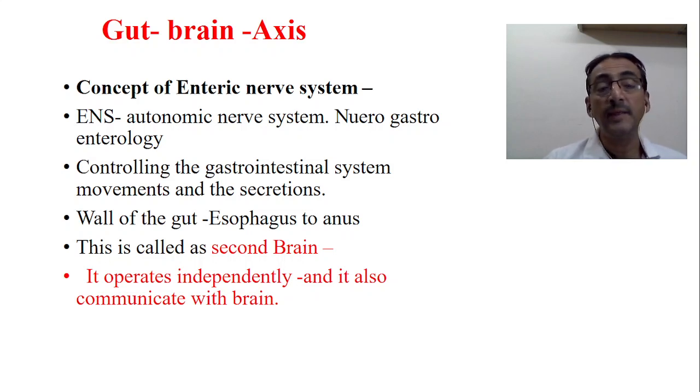Actually, this system extends from the esophagus to the anus. We know that the gut wall starts from the esophagus and ends at the anus. This is also called the second brain. Why? Because most of the time it operates independently, and it also communicates with the main brain, the CNS.